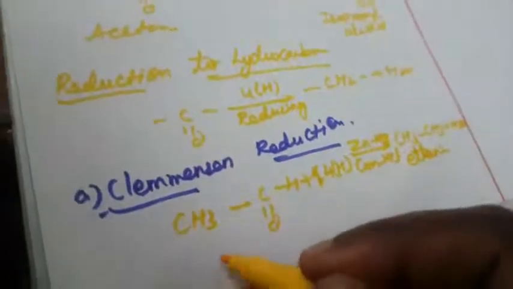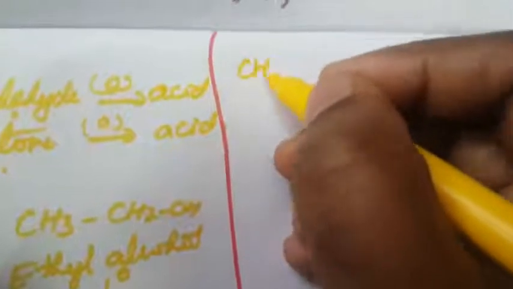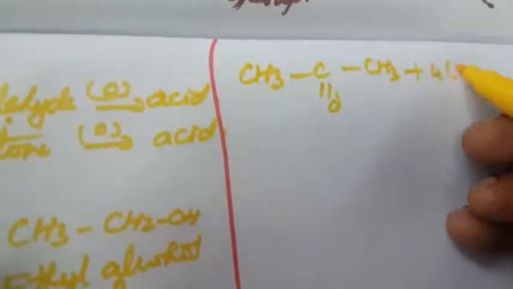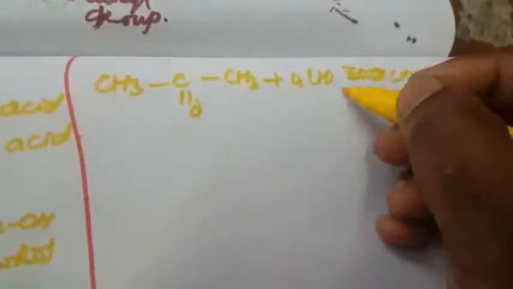So what is this compound? That is acetaldehyde, reduced with zinc, mercury and concentrated HCl. The same thing. What is this compound? Again acetone, CH3 C double bond O, then CH3. Again it is reduction with zinc amalgam to form propane. Here there are 3 carbons, so that is CH3 CH2 CH3. That is propane. Here also zinc, mercury and concentrated HCl plus H2O.